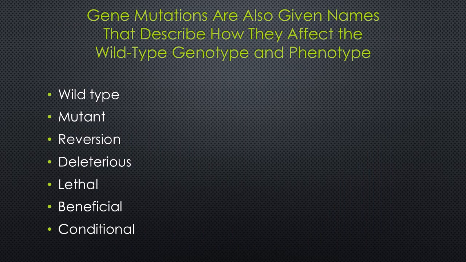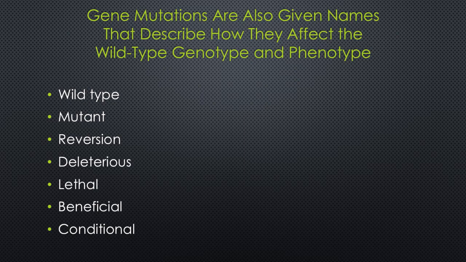Thus far, several genetic terms have been introduced that describe the molecular effect of mutation. Genetic terms are also used to describe the effect of mutation relative to a wild type genotype or phenotype. In a natural population, the wild type is the relatively prevalent genotype.